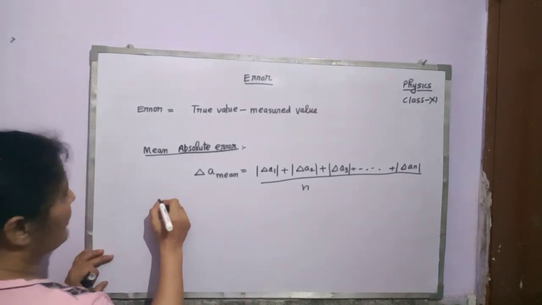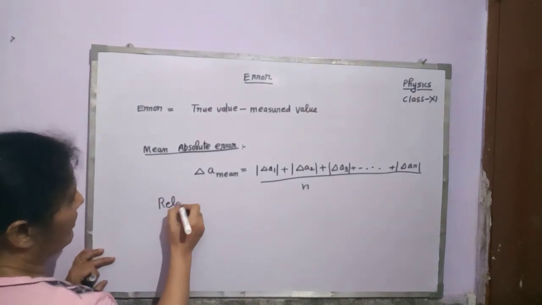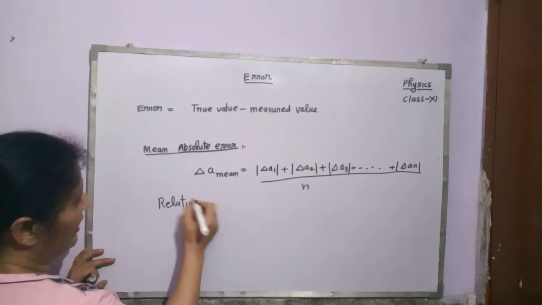Now the third error is relative error, or fractional error.